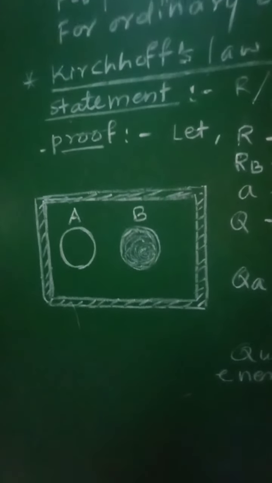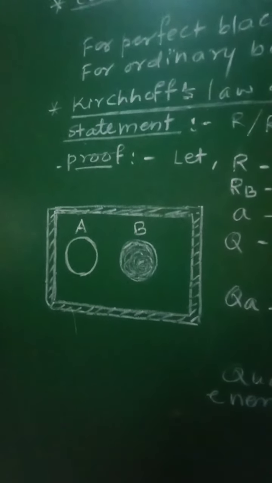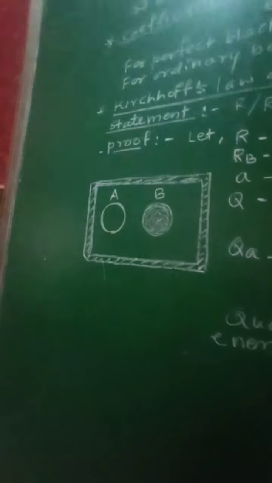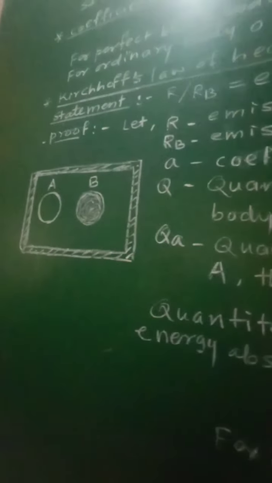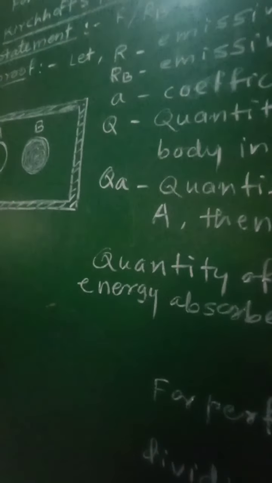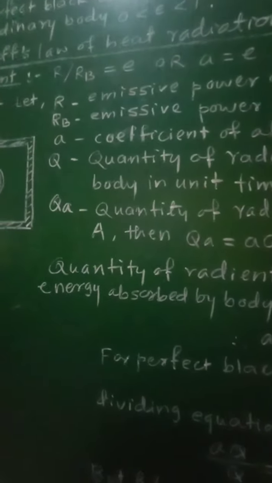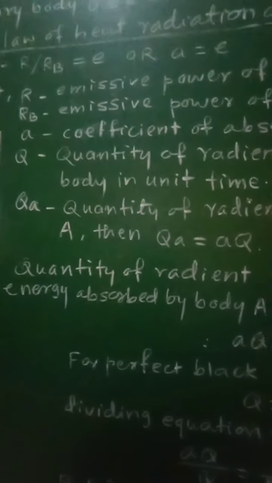As these two bodies are placed in the constant temperature enclosure, both bodies as well as the enclosure will have the same temperature, and there will be exchange of heat energy between the bodies and the enclosure.